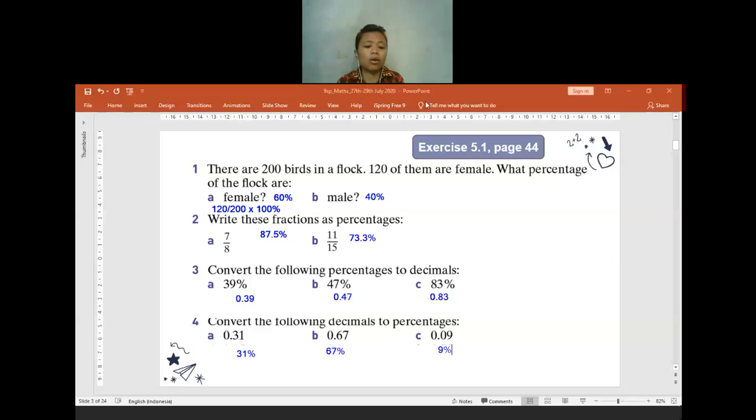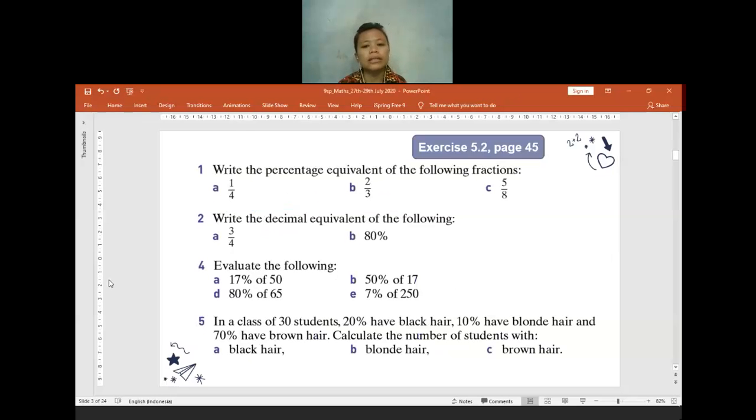Is there anyone who has confusion here? Nobody is getting confused, teacher. Okay, you are not getting confused, but let me ask the others. Is it confusing, or maybe I go too fast in my explanation? No, teacher. Okay, if you think nothing is confusing, I will go to exercise 5.2, page 45. I picked some questions only so you will know the type of question. Let us discuss questions 1, 2, 4, and 5.